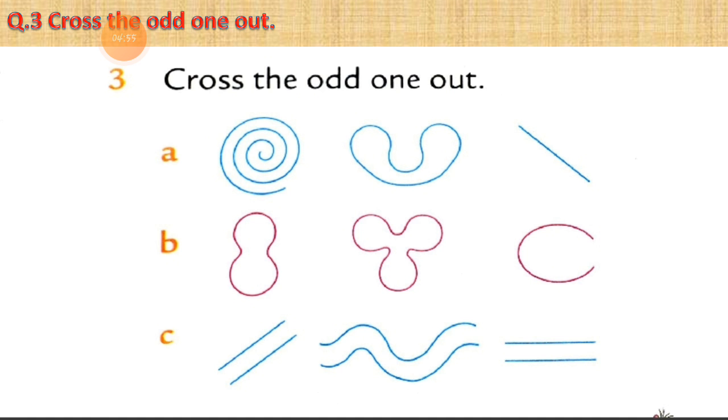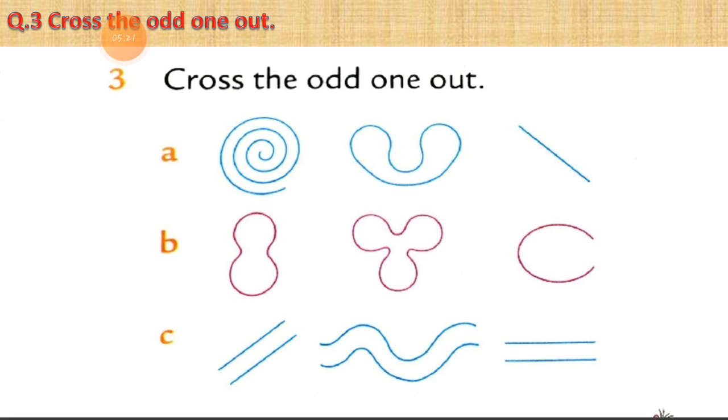So let's start revision of it. The question is, cross the odd one out. There are three questions, A, B and C. In each, three shapes are given. From the given shapes, we have to decide which shape is the odd one.